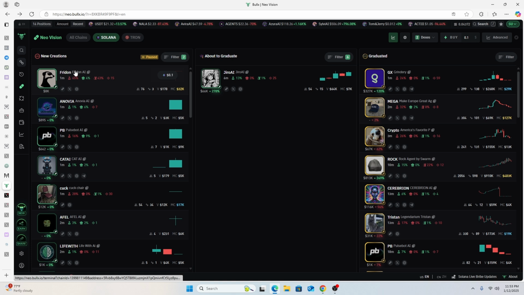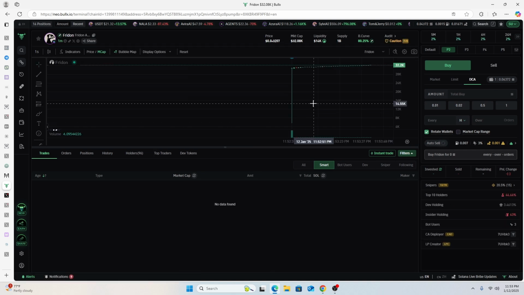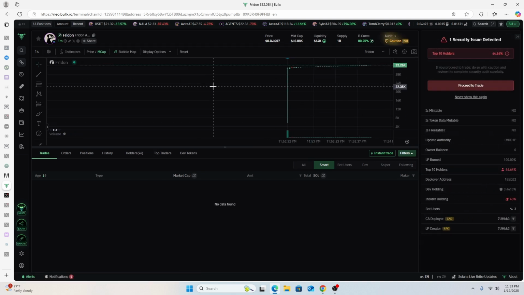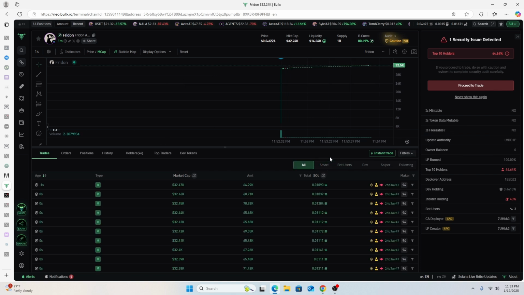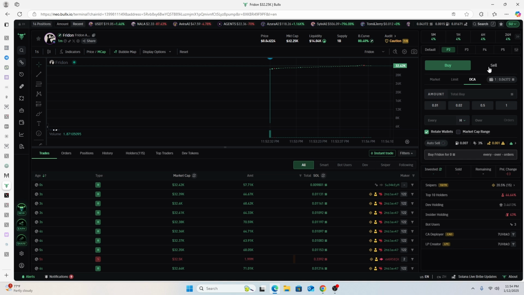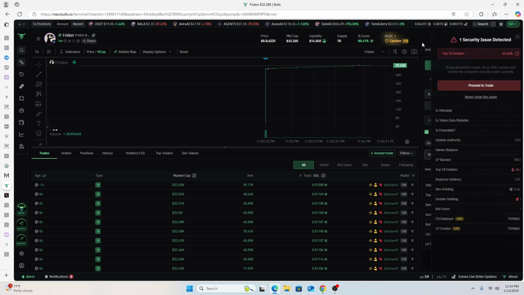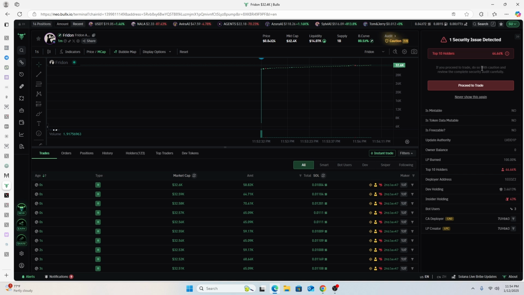Now this is an interesting one. 1 minute old, yet has a 32K market cap. Okay, please let me remove this filter. The reason why the other token we saw may not have been showing is because the filter was on smart wallet. Now, top 10 holders hold 44% of the supply. Insiders holding 43%. Now this is not very good distribution, but this will not turn me away from the token. It will invite me to search further.